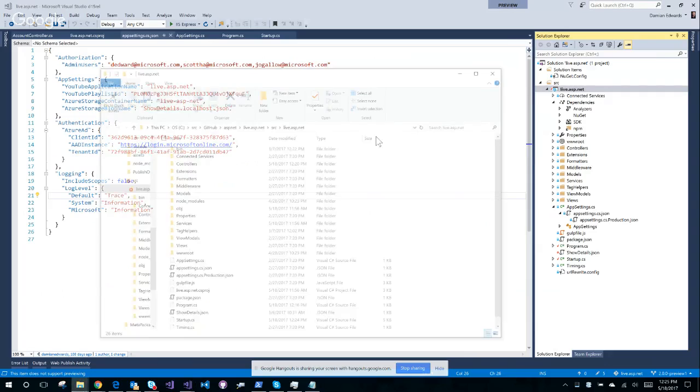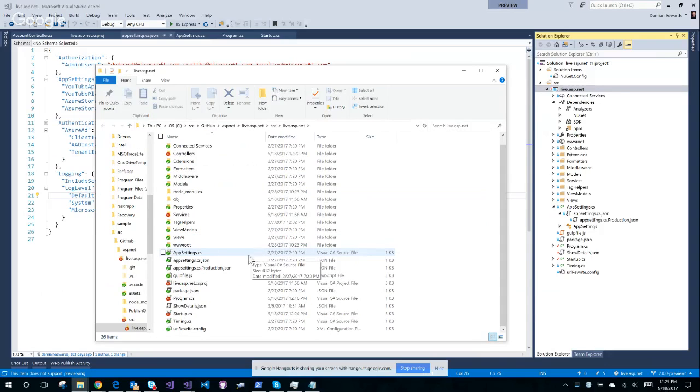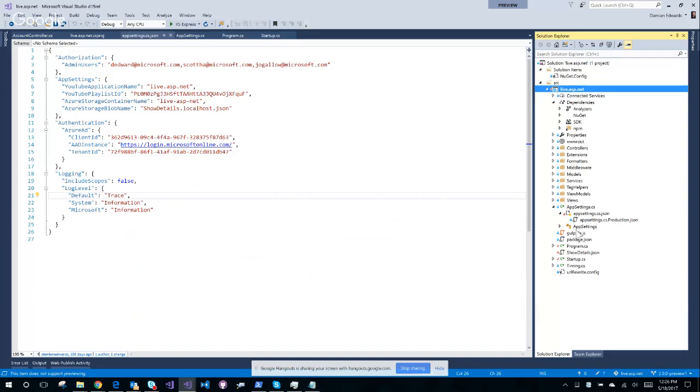So let's do this the old-fashioned way. We'll come down here and we'll change this. We'll change this. Production.json. Nested items. Save all those. Here we go. It's getting there. There we go. Well, it's still saying cs.json.